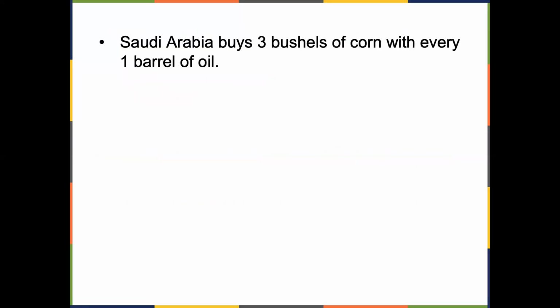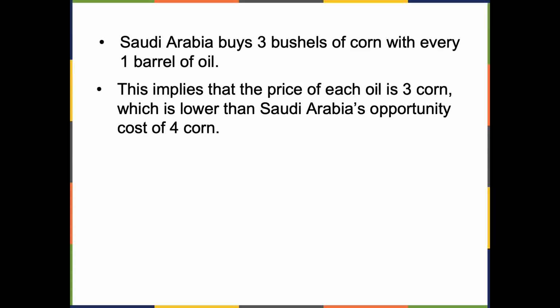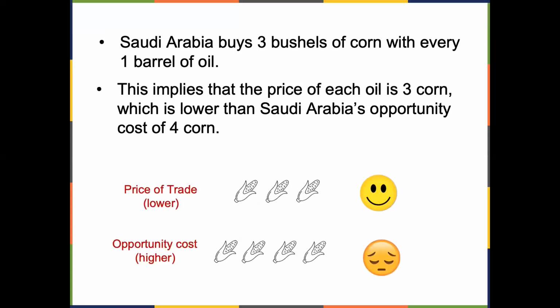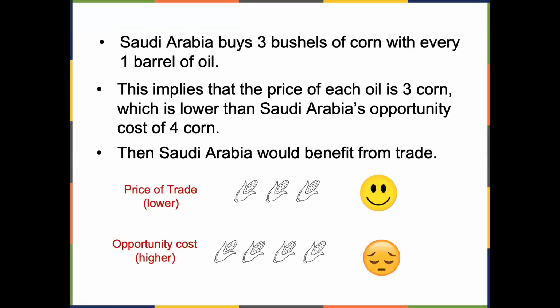Suppose Saudi Arabia buys 3 bushels of corn with every 1 barrel of oil. This implies that the price of each oil is 3 bushels of corn, which is lower than Saudi Arabia's opportunity cost of 4 bushels of corn. Then Saudi Arabia would benefit from trade.